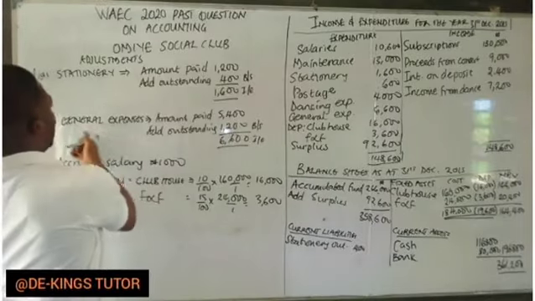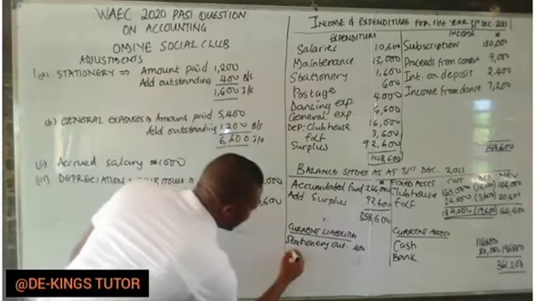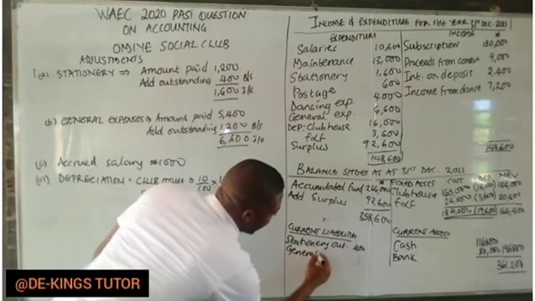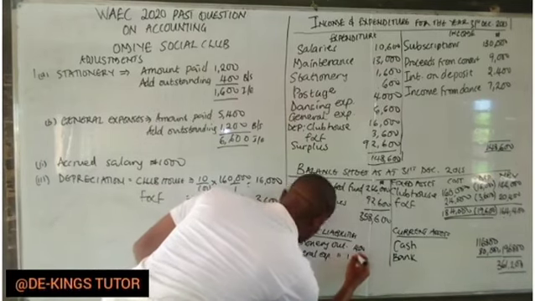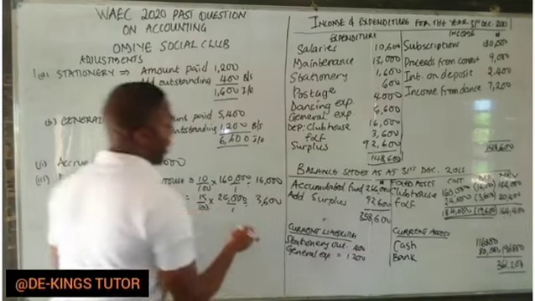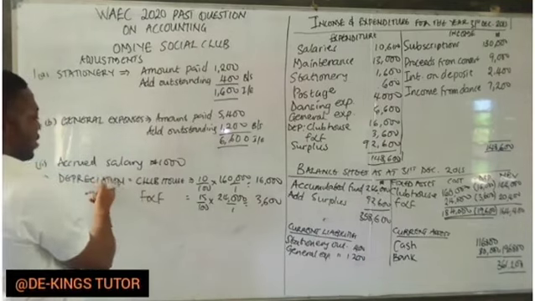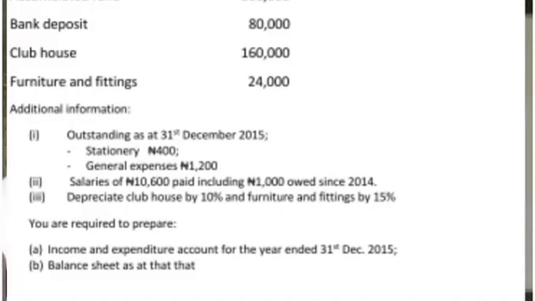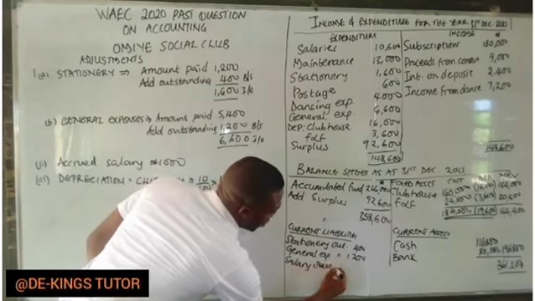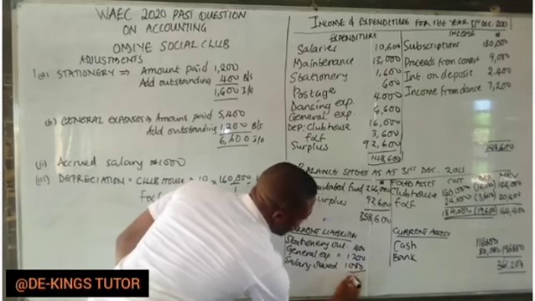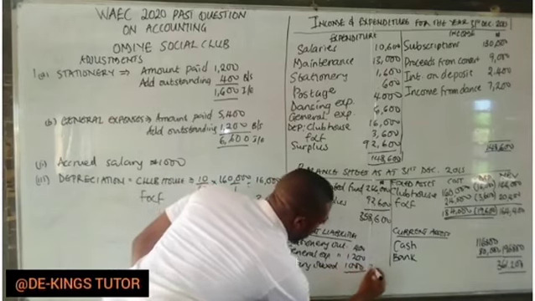The next one is the general expenses, also outstanding. So I have general expenses outstanding. It is 1,200. While the next one is accrued salary. In the question they said, look at it, they said the salary of 10,000 paid including 1,000 owed. So it is salary owed 1,000. So if we add it together, we have